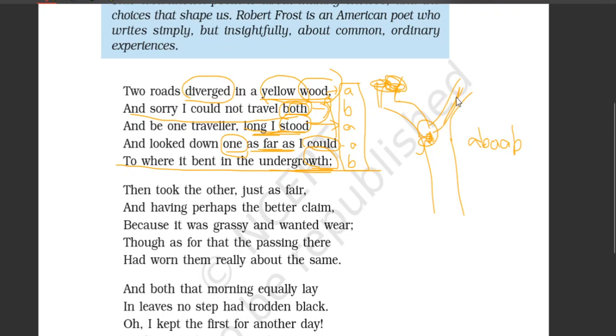Why did he take this road? Is he giving us any reason? Let's have a look at it. Just as fair.